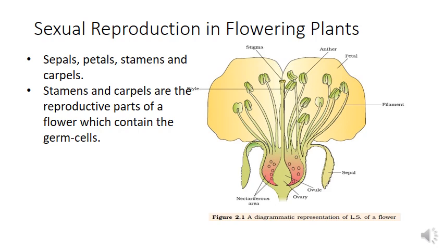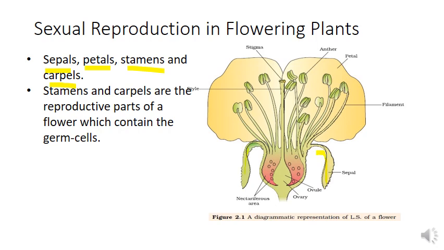Now we are moving to sexual reproduction in flowering plants. In flowering plants also sexual reproduction takes place, mainly in the group of flowering plants known as angiosperms. Angiosperms show the sexual mode of reproduction. The important parts of a flower, you have learned this already in your early classes, are sepals, petals, stamens and carpels.